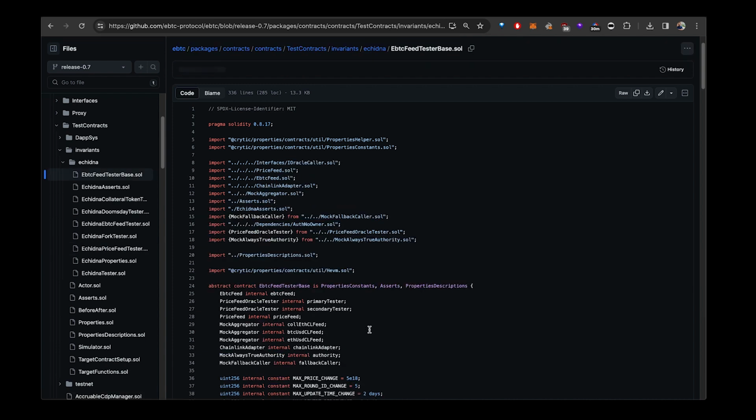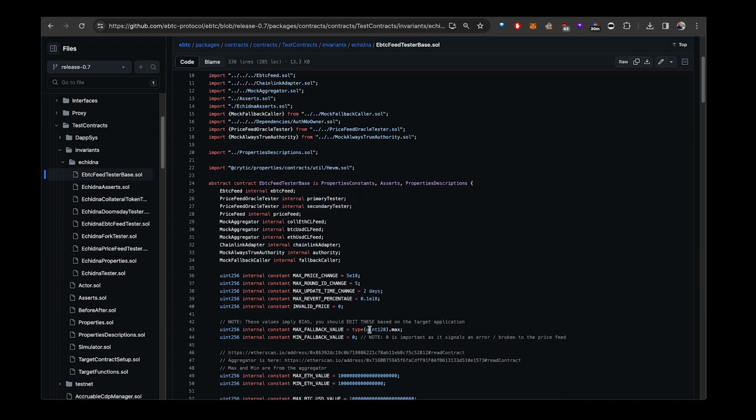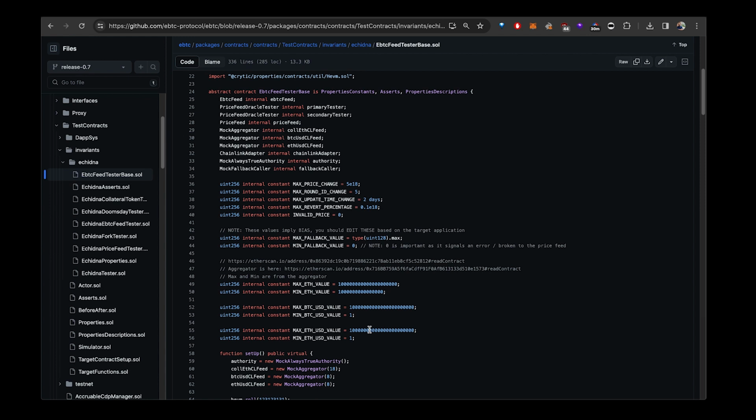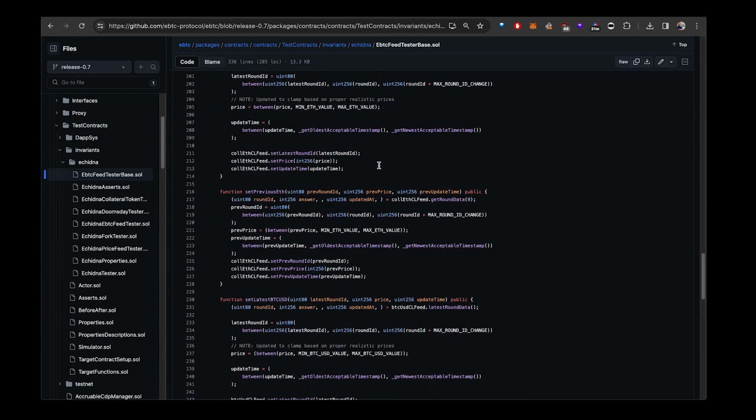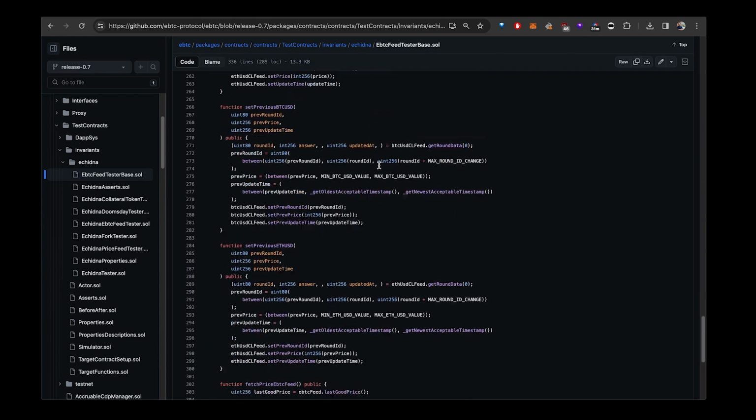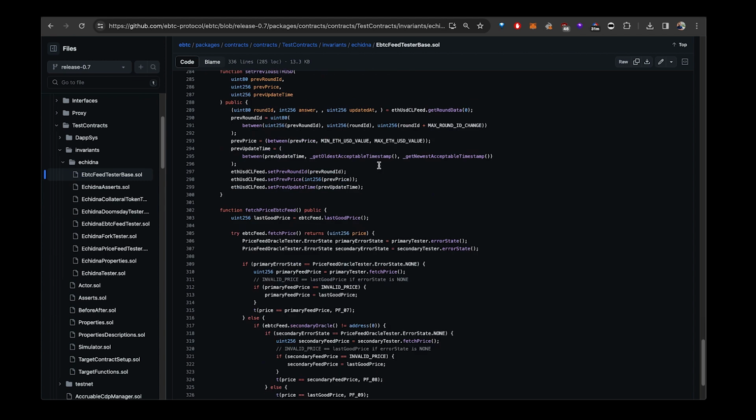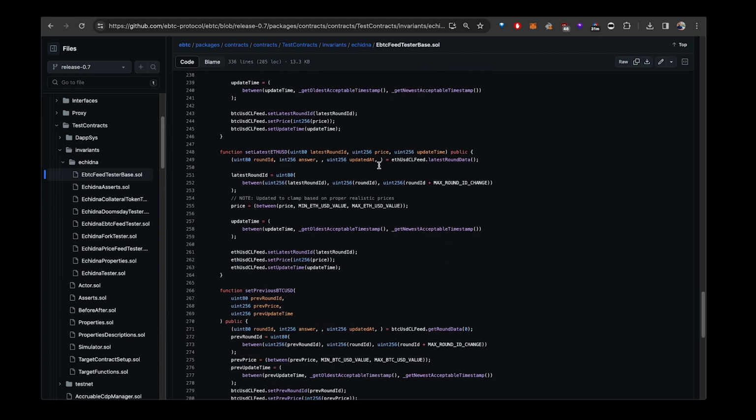But the reality as to why we had that value was that we didn't spend enough time running the fuzzer and checking the coverage. It's very different. This is something that you should always do. Even the Kyber repo is a great example. You have to not only check that the tester exists, but you should just run it and check the coverage, because the coverage can tell you a lot. And in the case of the price feed, the coverage was bad. And so that's the result you get. Let's see if we still have these.